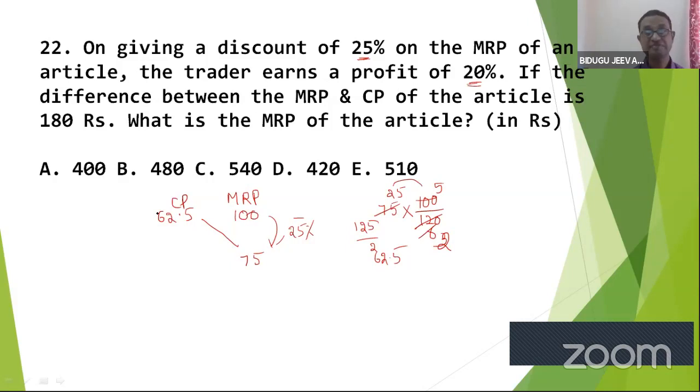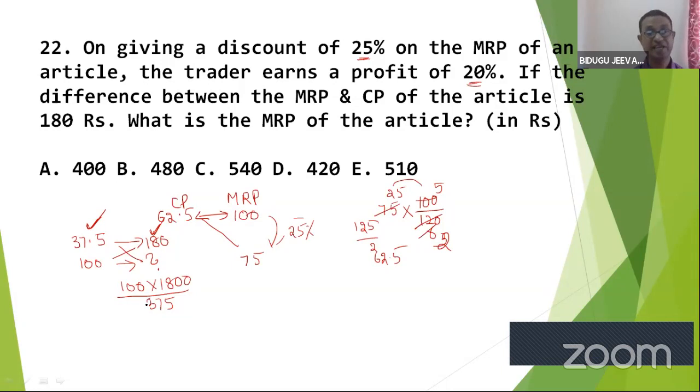If the difference between MRP and CP is given, what is the difference here? 37.5. The given difference is 180, as per our assumption. What is the original MRP? 100 is equal to how much? I hope you are following my point. Let me do it crosswise: 100 into 180 by 37.5.